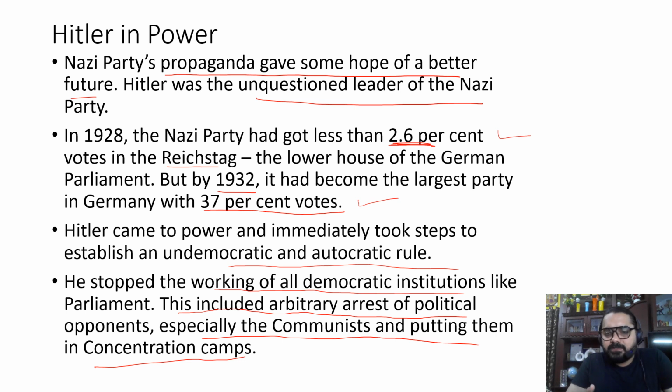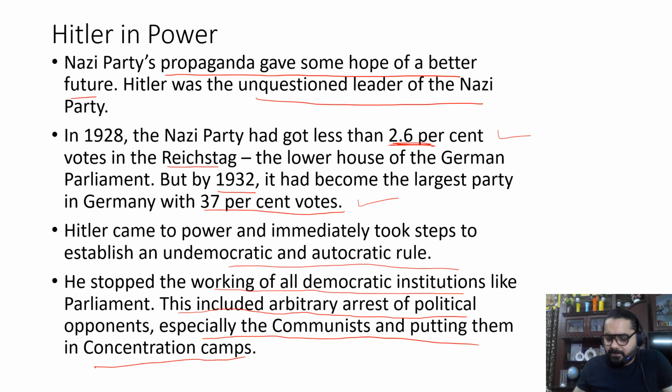So he stopped all the democratic institutions like parliament. Parliament is a democratic institution which represents the voice of the people. So he stopped the working of such democratic institutions, and he also arrested the political opponents who used to oppose Hitler and his ideology. He simply used to arrest them and put them in prison. Okay, what is arbitrary arrest? Arbitrary arrest is arresting someone without a proper legal procedure. So Hitler used to arrest all the political opponents who used to oppose him.